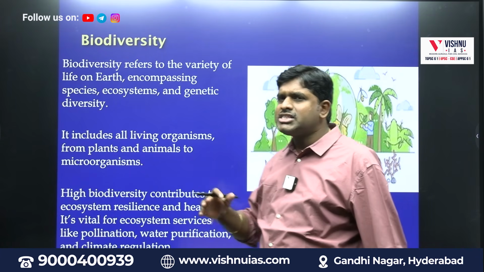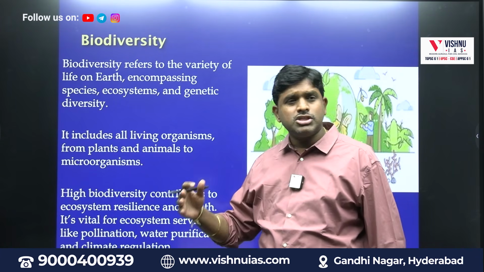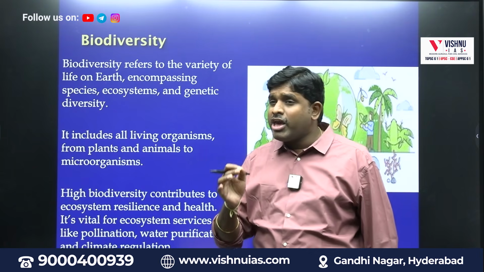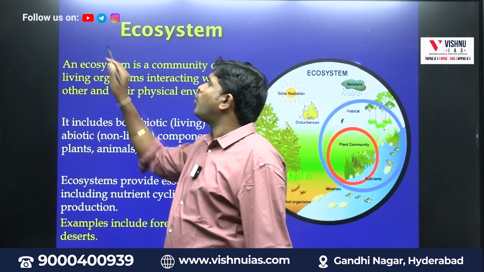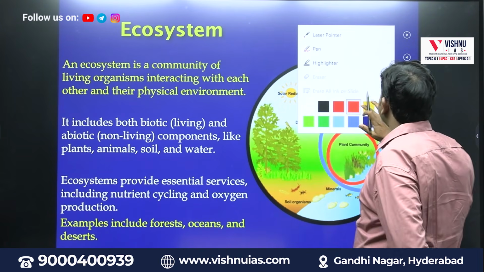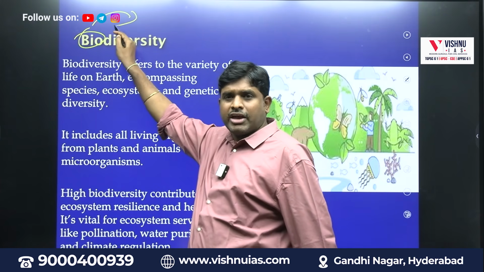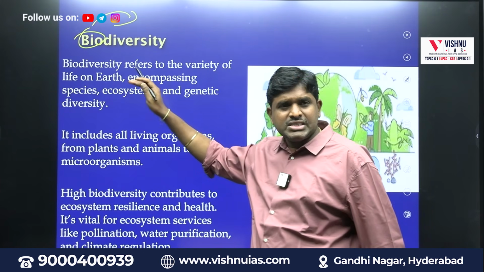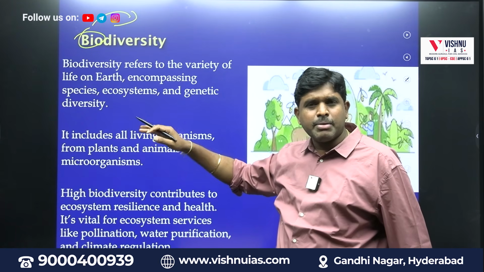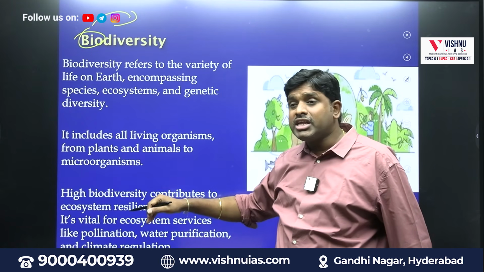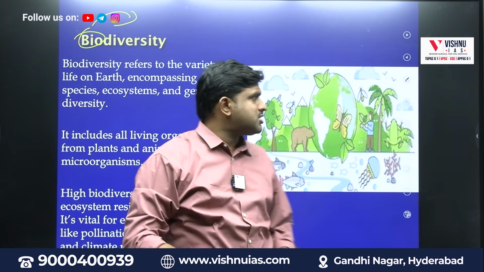All the living organisms, from plants, animals, microorganisms, wherever the life is there, that is bio, and in that biology there is diversity. It can be insects, reptiles, animals, plants, and microorganisms are also part of biodiversity.